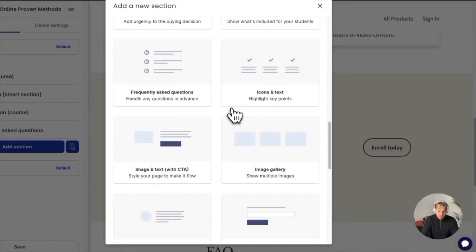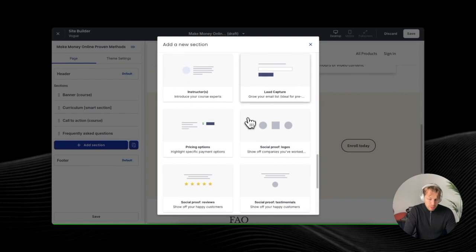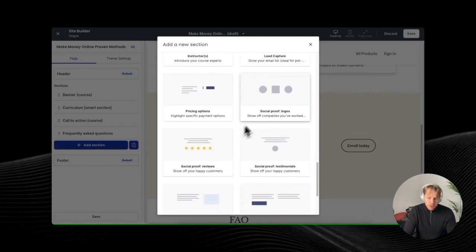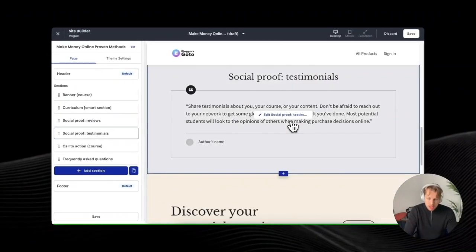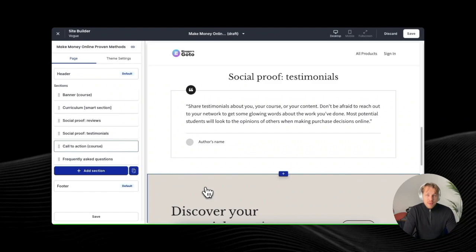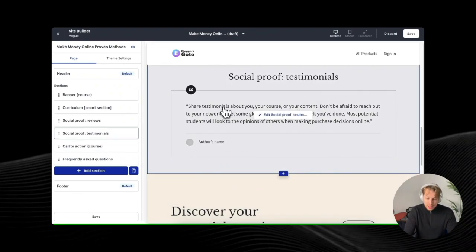Then you can also do, and one thing that I think is one of the most important, the social proof section. So you want to add these social proofs, reviews, and testimonials of the people that have taken your courses or taken one of your services or have worked with you in the past. For example, let's add one of these testimonials here. And once your testimonial is in place, you obviously need to ask somebody to provide you with these testimonials. Somebody could write something nice about you, and then you can mention their name and add a profile picture here as well.